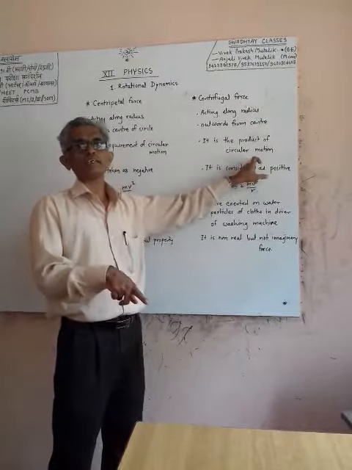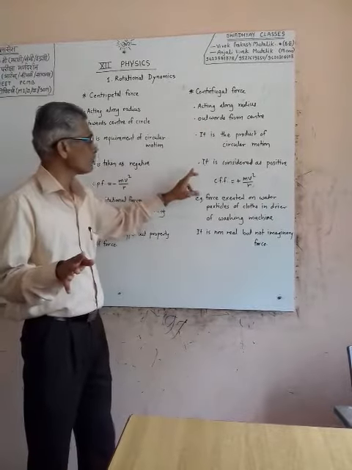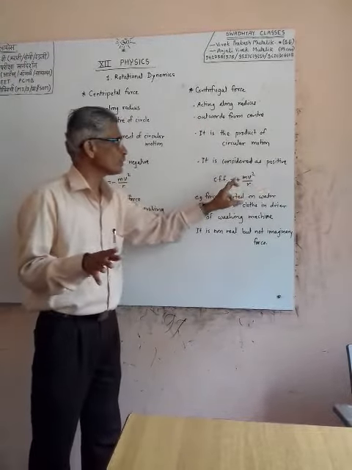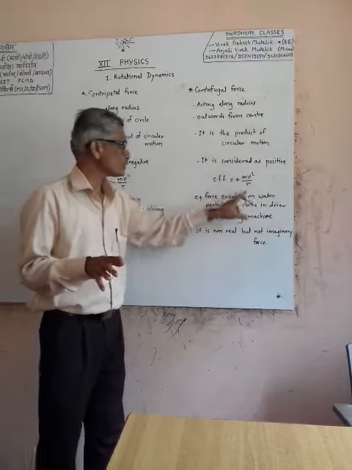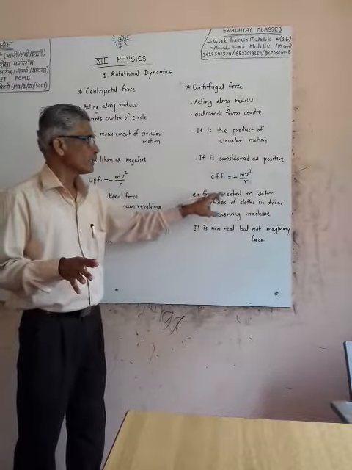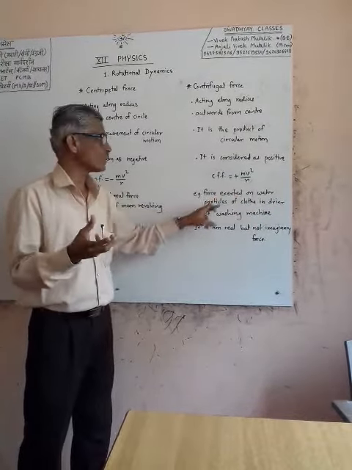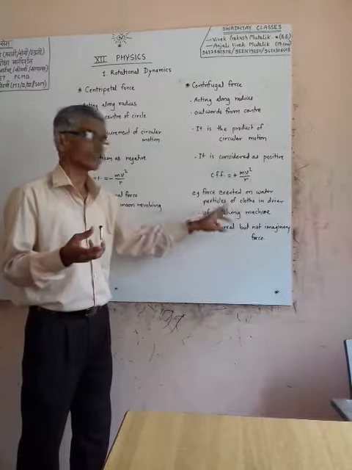If there is circular motion, there is centrifugal force. If there is no circular motion, there is no centrifugal force. It is considered positive, plus mv square by r. Example: the force exerted on water particles of clothes in the dryer of a washing machine.